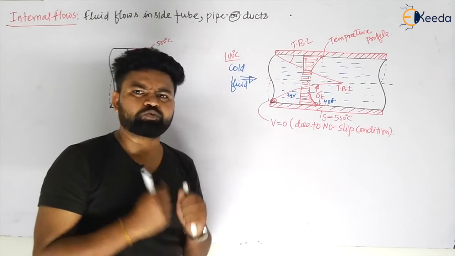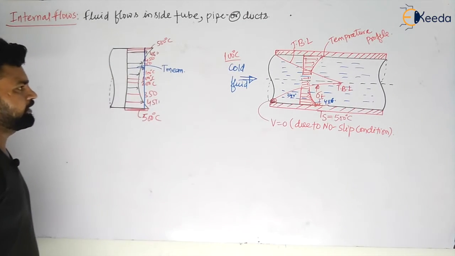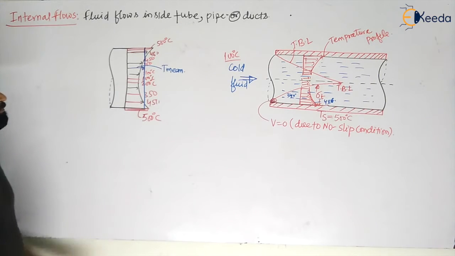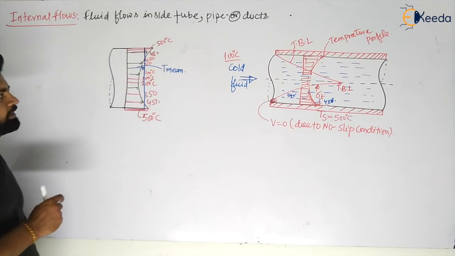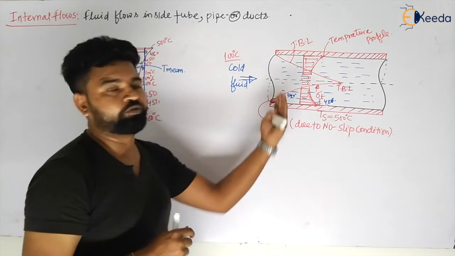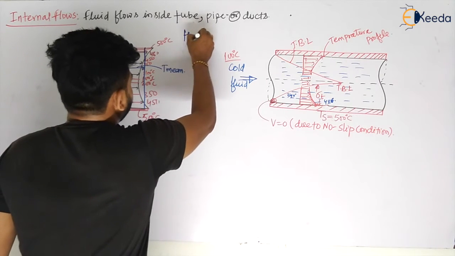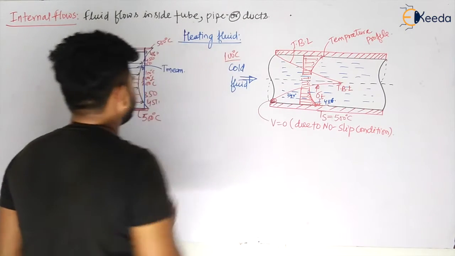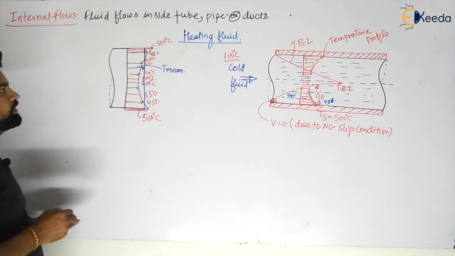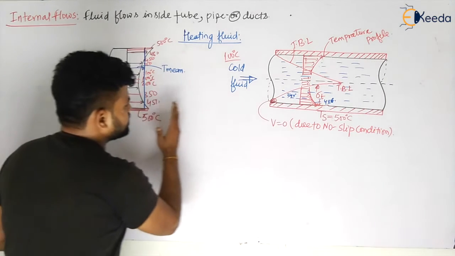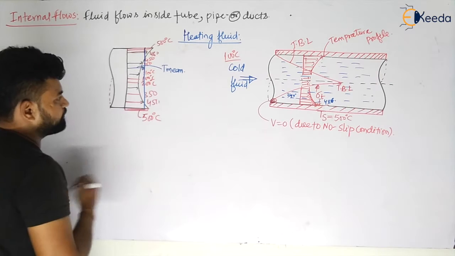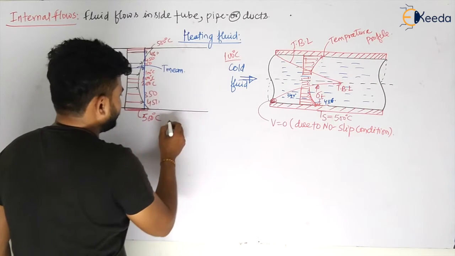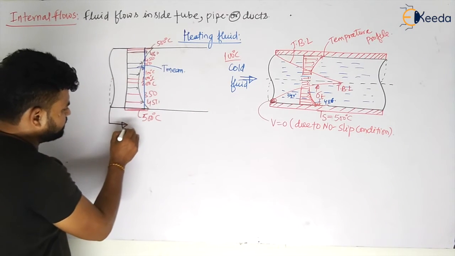Let us fully analyze what is happening. So if the fluid is heated, what is happening here? We are heating the fluid, my dear students. Slowly the fluid is heating. Then with the length of this pipe, my dear students, what will happen? Let us see. As x increases in this direction,